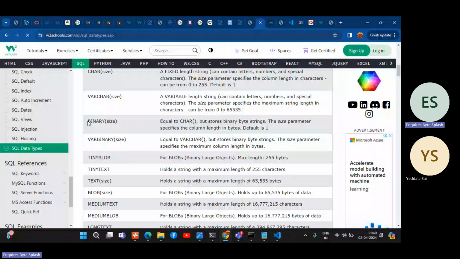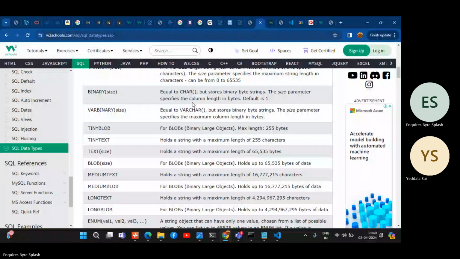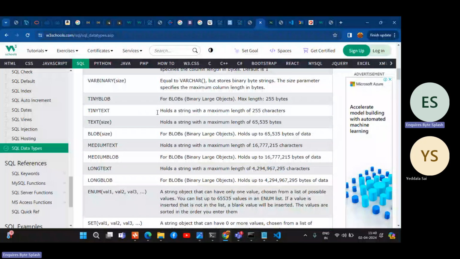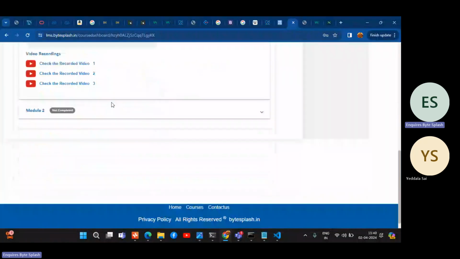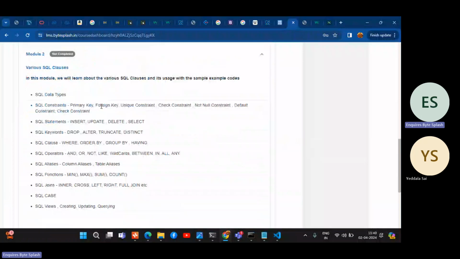Tiny blob. Yesterday in SQL we already discussed the overview. Today we just started with the data types and so on. As a part of the data types, we're just discussing.